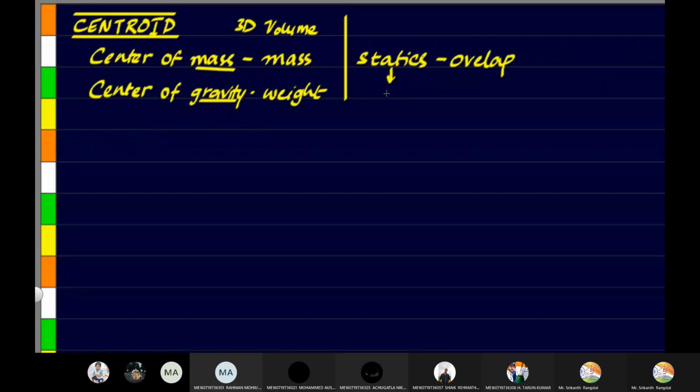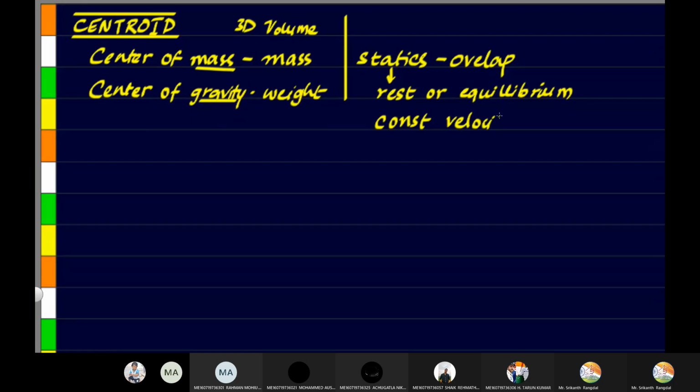Yes, sir. So statics usually means at rest or in equilibrium. That's when the object is at rest, or even if it is moving with constant velocity, that also comes under statics. So neither the magnitude nor the direction should be varying. Only then can we consider it a problem of statics.